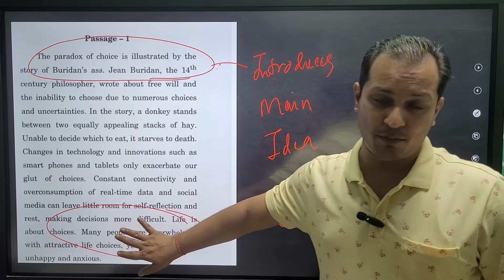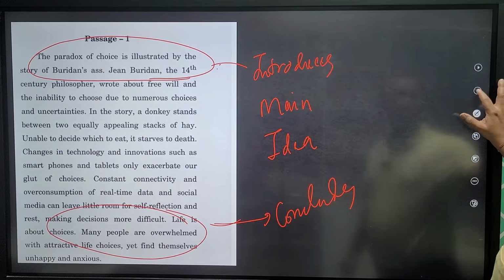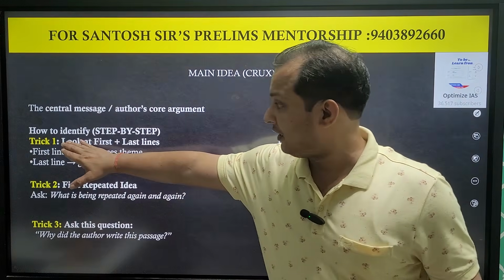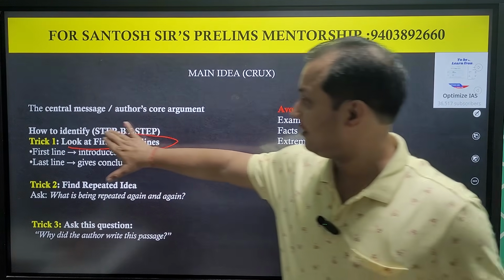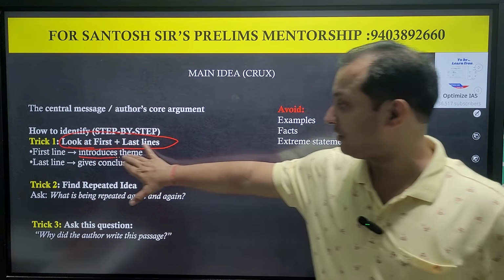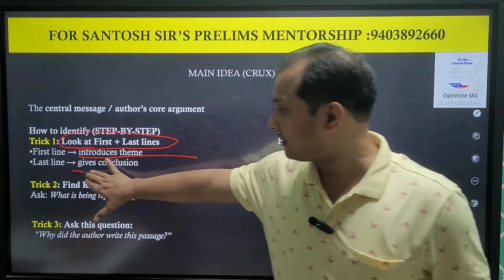So the first line and last line talk about the main idea. Particularly the last line is very important. This is the rule which we have to follow. The first line introduces the theme and the last line gives the conclusion of the theme.